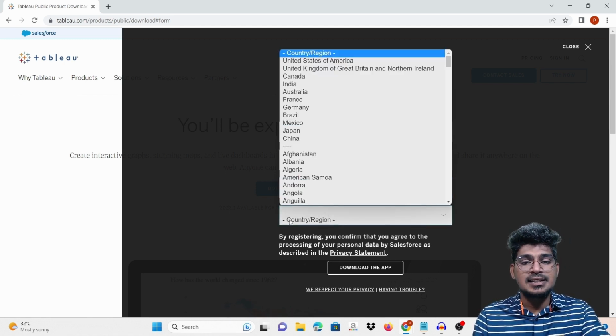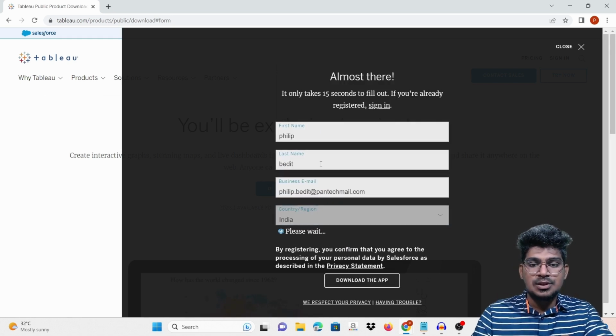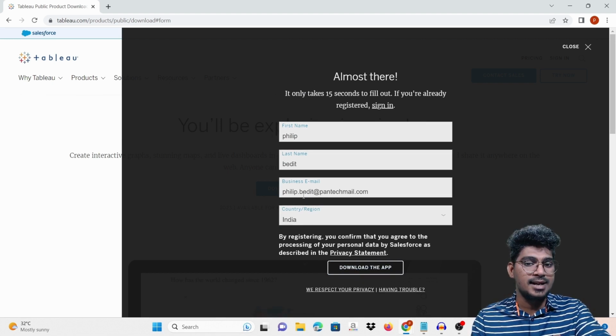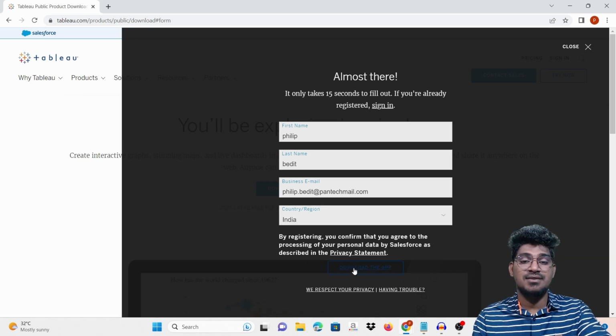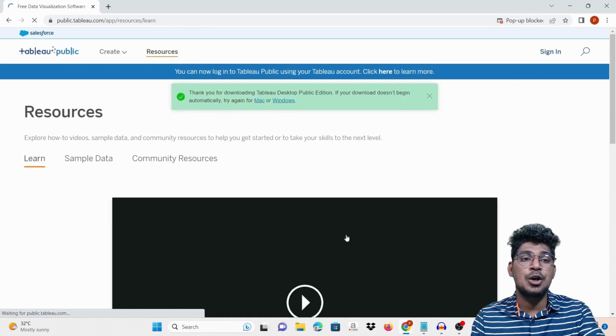After that, you can select the country region, that is India. Once you enter these details, that is first name, last name, email ID, and the country region, click here. It will move to the next page for downloading.